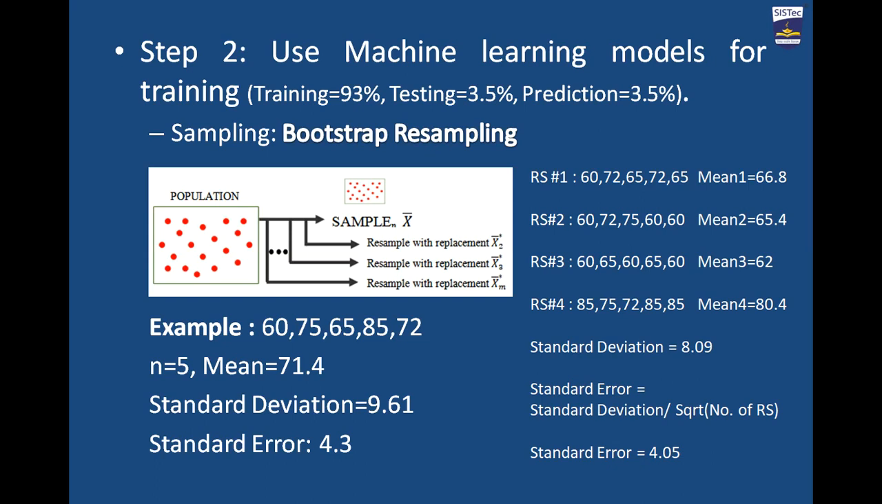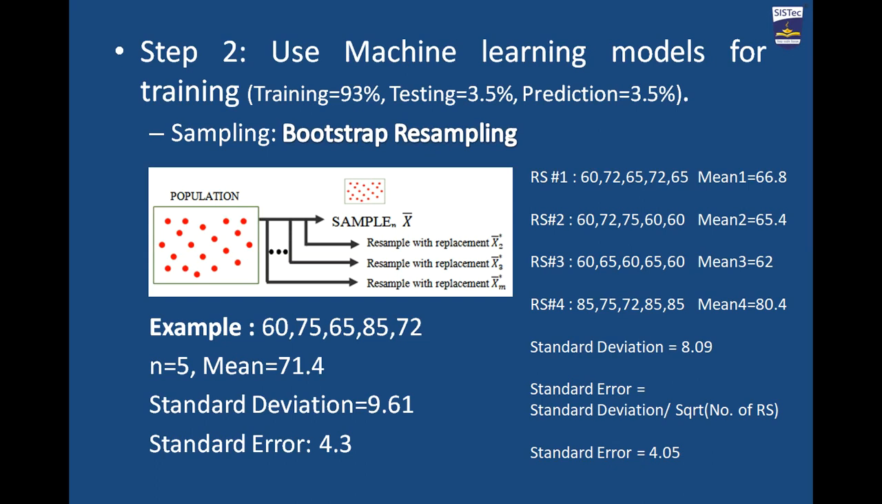Mean value, standard deviation value and the standard error is shown here. To get the resamples, each and every time I pick a random value out of this sample. First I pick a random value, that was 60 over here, the second random value, that was 72, and in a similar manner 60, 72, 65, 72 and 65 I got into resample 1. Afterwards I'll calculate the mean of that, that was 66.8.